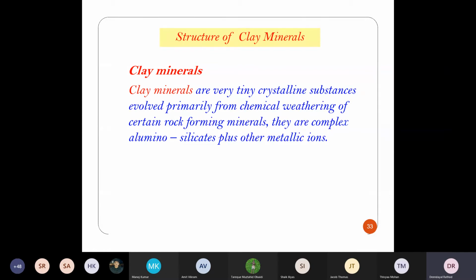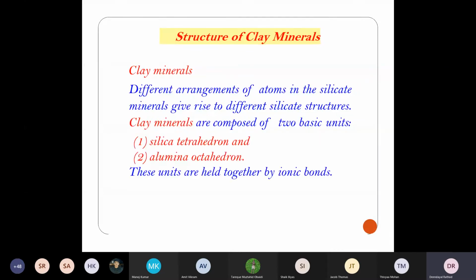They're complex aluminosilicate plus other metallic ions. Okay, so here now you focus on this one. Different arrangements of atoms in the silicate minerals give rise to different silicate structures. Clay minerals are composed of two basic units: one is the silica tetrahedron and the other is the alumina octahedron. These two units are held together by ionic bonds.